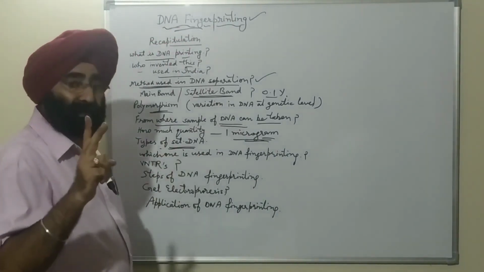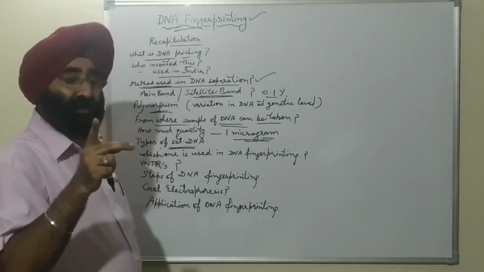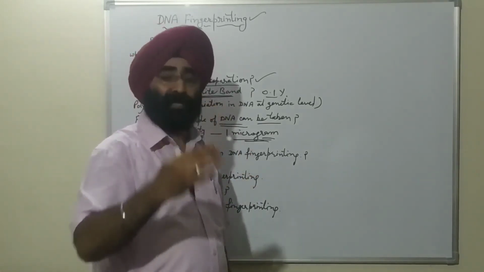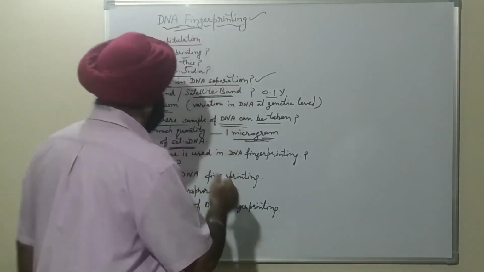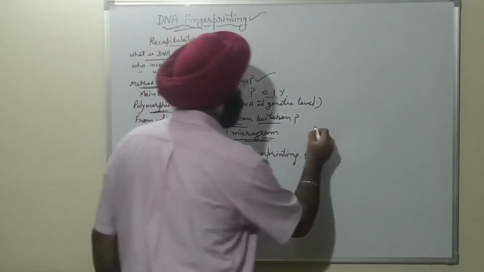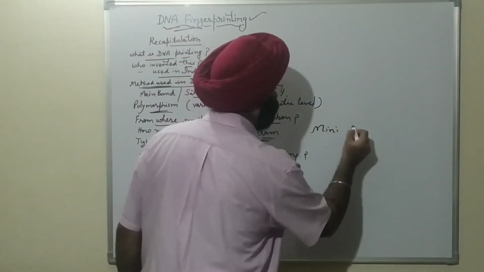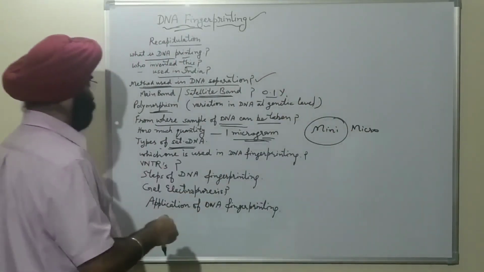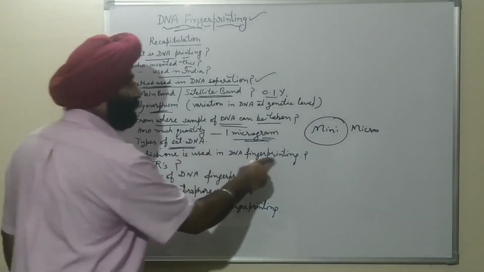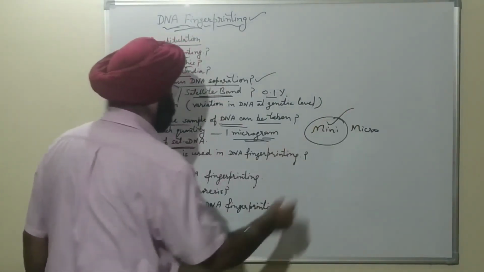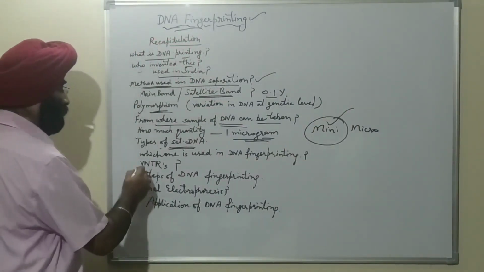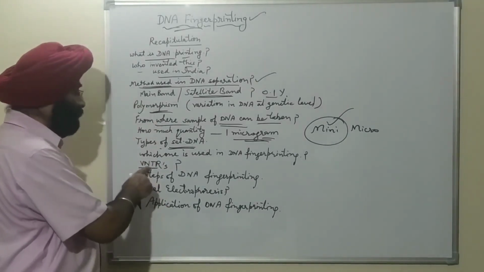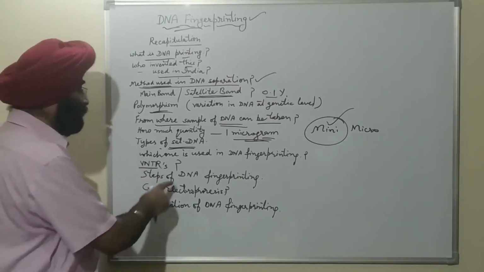There are 2 types of satellite DNA on the basis of adenine, thymine, or cytosine, guanine, purine and pyrimidine ratios. What are these 2 types? Mini and micro satellites. Which one is used for DNA fingerprinting? Mini satellite is used for the DNA fingerprinting. What are the VNTRs? Full form of VNTR, variable number tandem repeats.